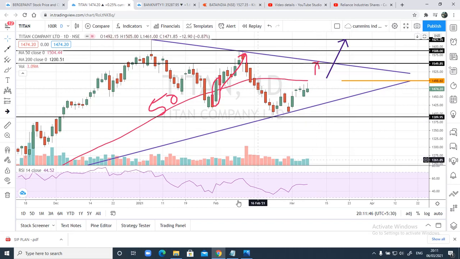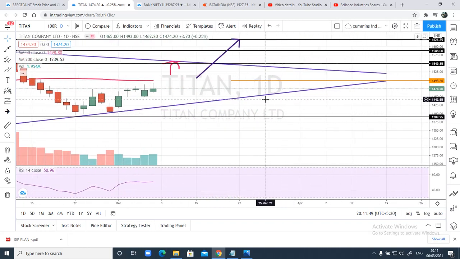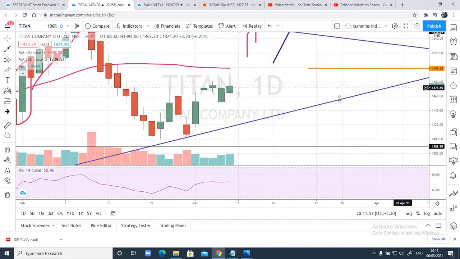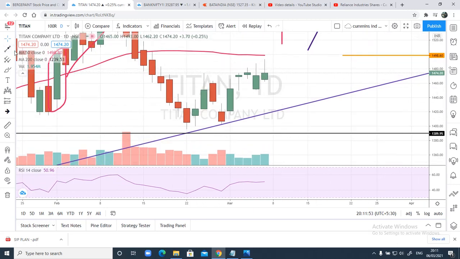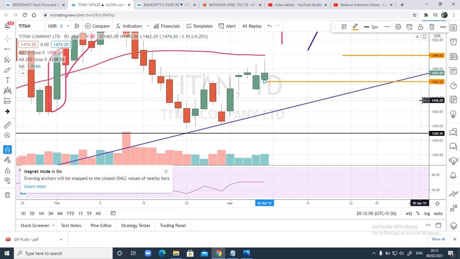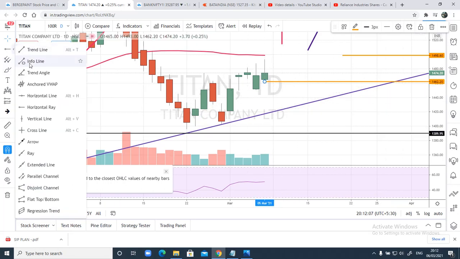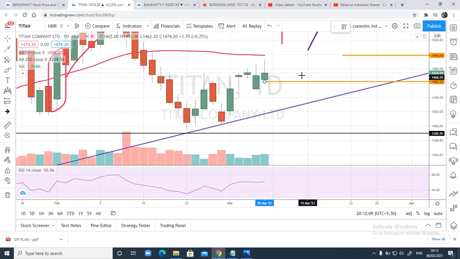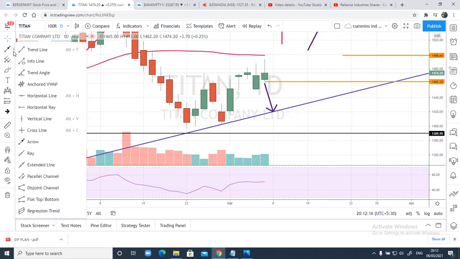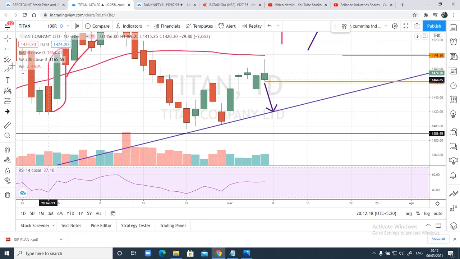Now in case you want to initiate a short trade, guys, if price sustains below the range low of yesterday's candle, this is the range low, 1462.20, you can initiate a trade on the downside, and these are going to be the targets. Max to max this trend line somewhere around 1420, but before that we will have some more supports. Let me draw that as well.